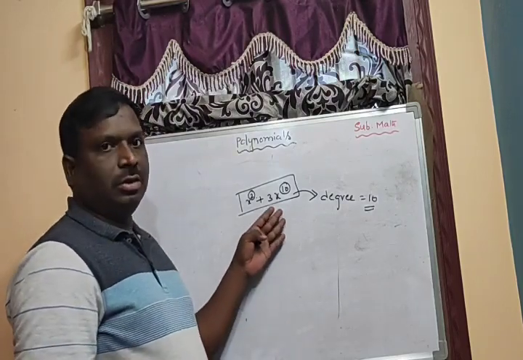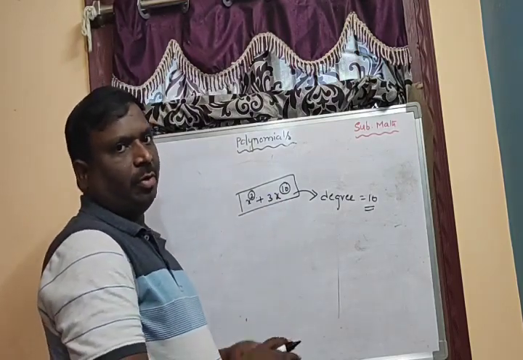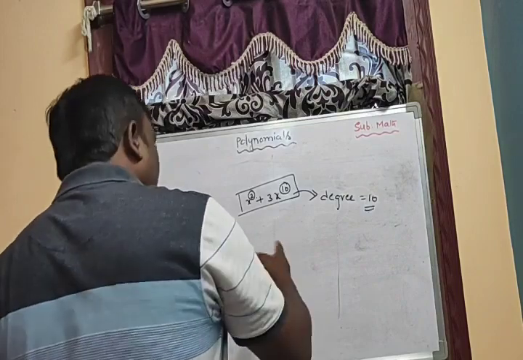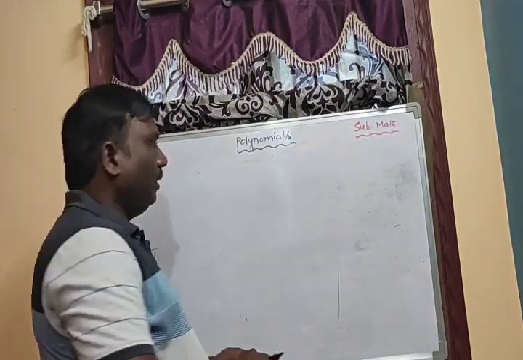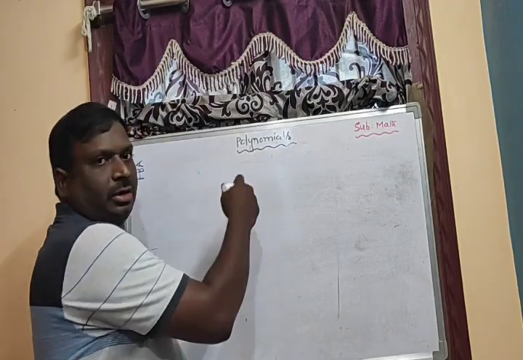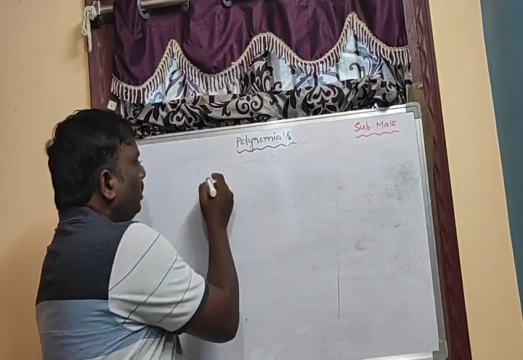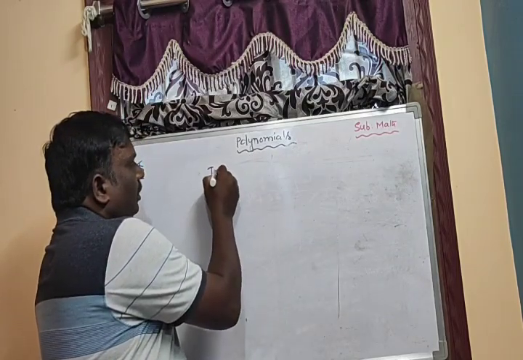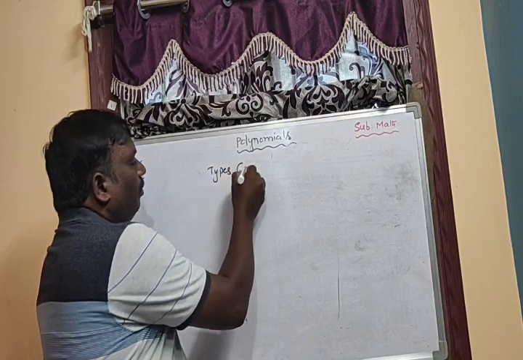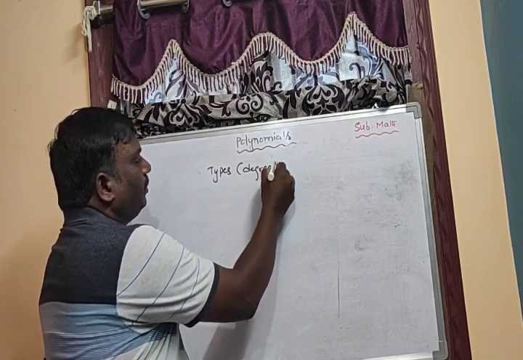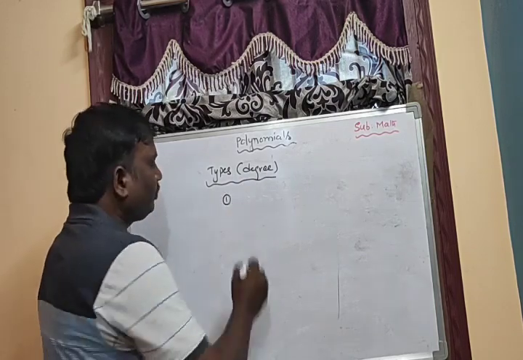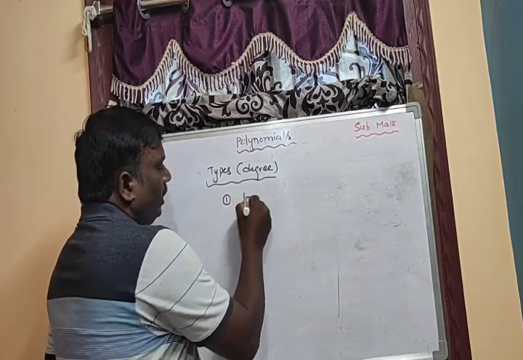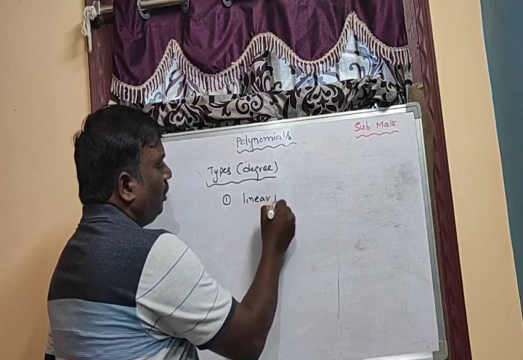I think you understand about the degree of the polynomial. So if you understand how to find the degree of the polynomial, based on their degrees we can divide the different types of polynomials. So, types based on their degree. First one is linear polynomial.